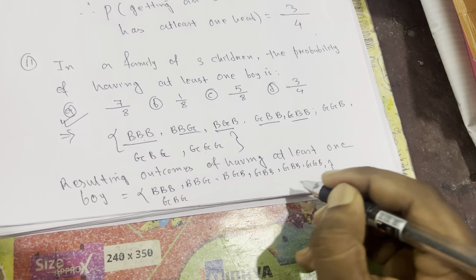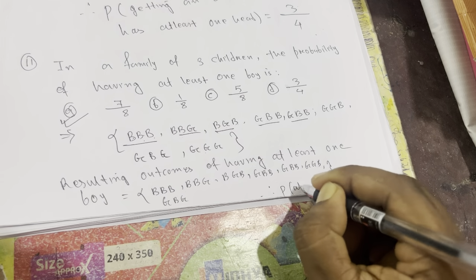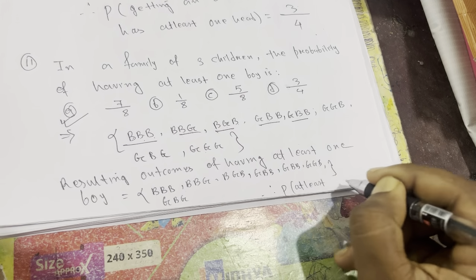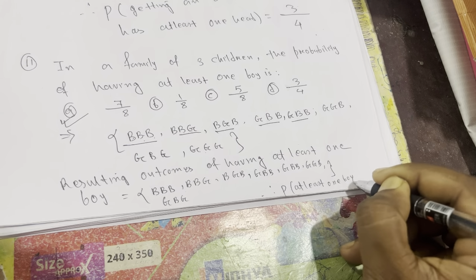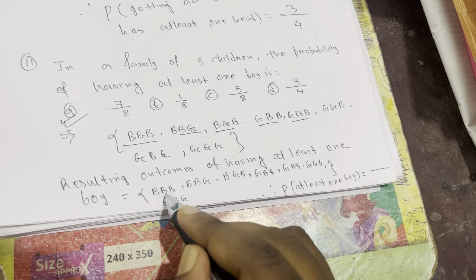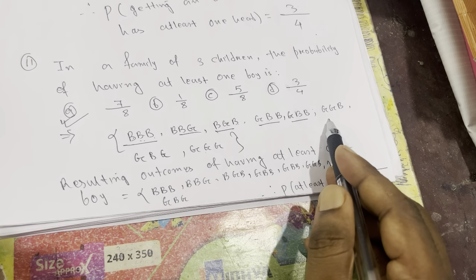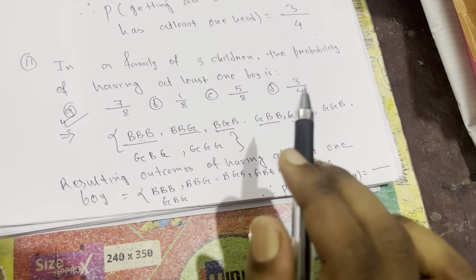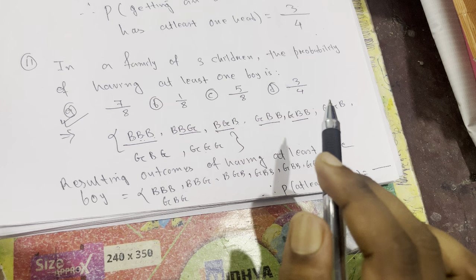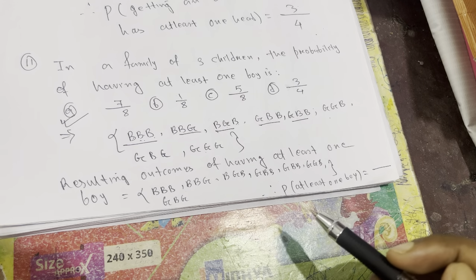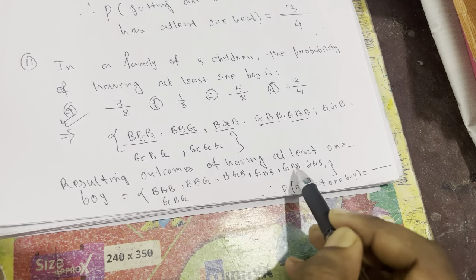So therefore the probability of at least one boy is equal to what? Total how many outcomes did we get? Total 8 possibilities. Out of 8 there are 7 chances which have minimum at least 1 boy, so 1 2 3 4 5 6 7.